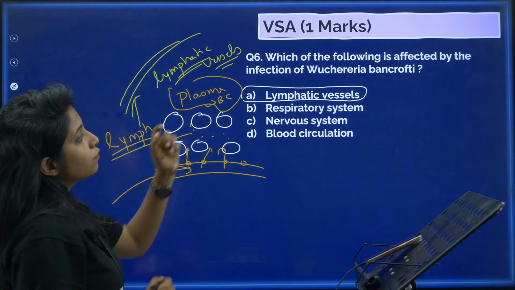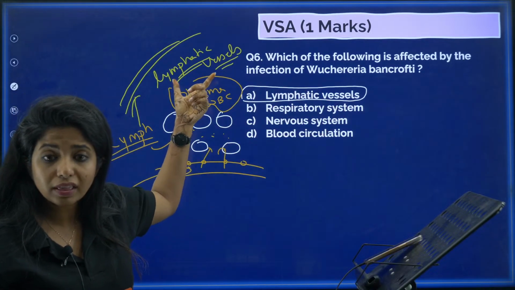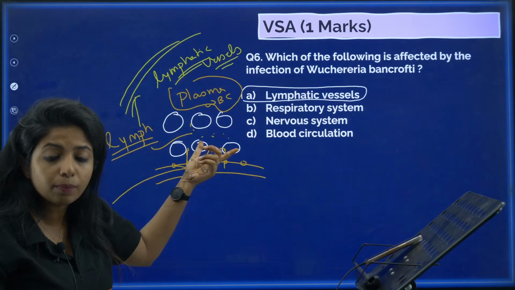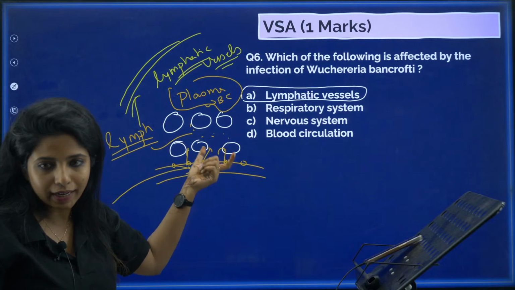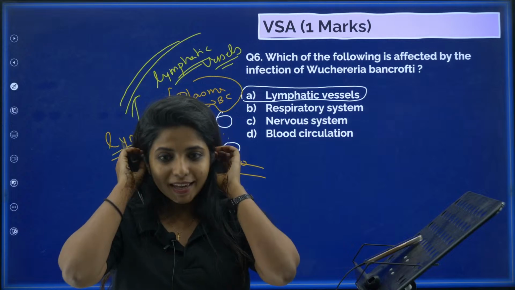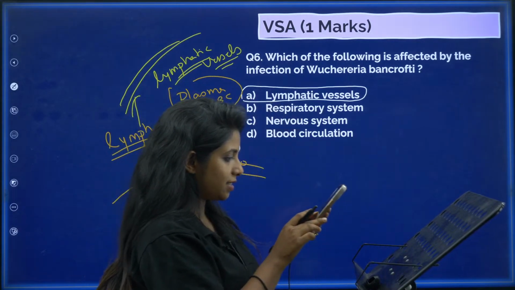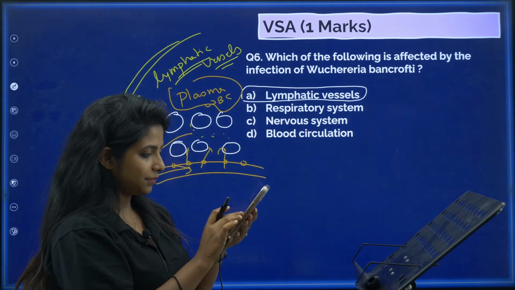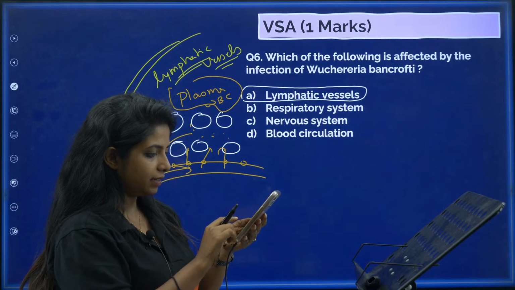Now, you only think, if this particular Wuchereria comes and affects the lymphatic vessels, the lymph will still be there and it will cause swelling. That is why we say that Wuchereria causes swelling. Okay, I hope you understood this. Fine.